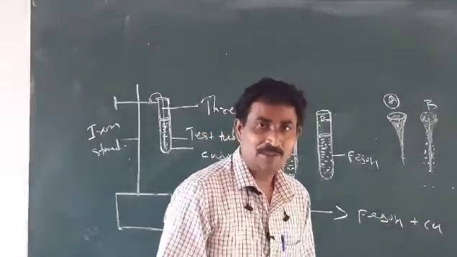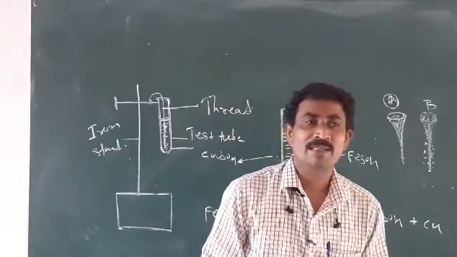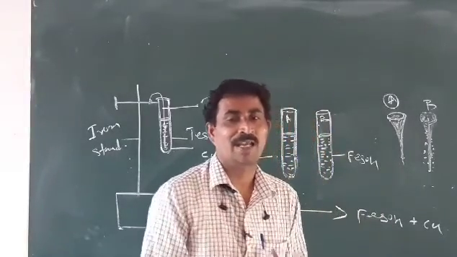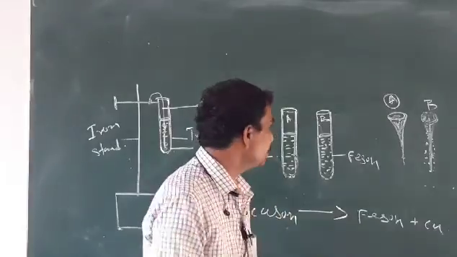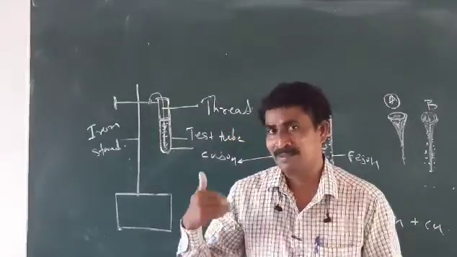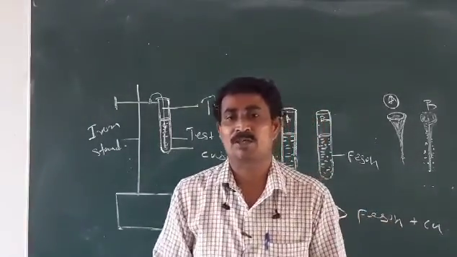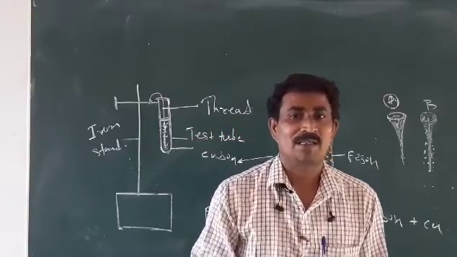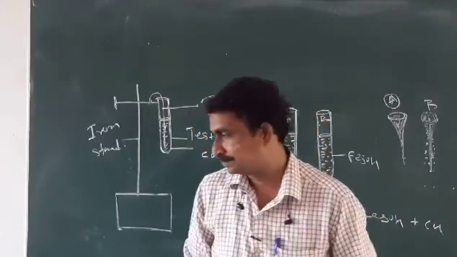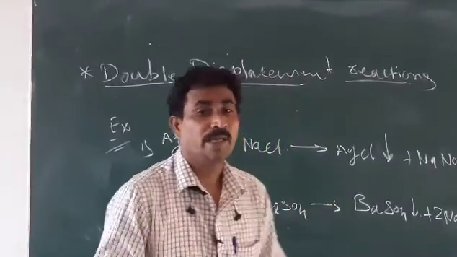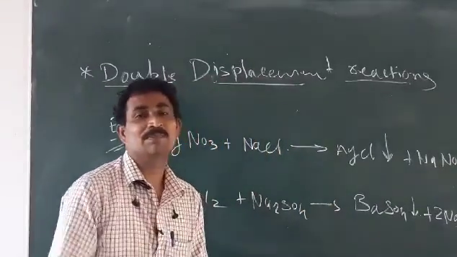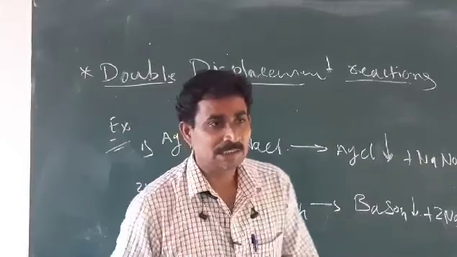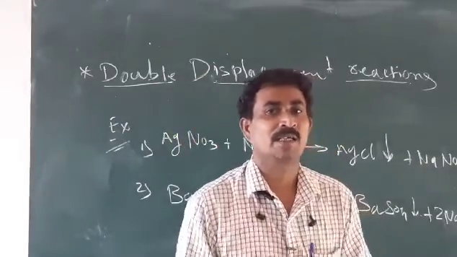By practical methods, when the school starts, we can show this in the labs also. Then afterwards, the next type of chemical reaction we want to know is the double displacement reaction. We can see double displacement reactions. In double displacement reactions and displacement reactions, we can observe that something changes.